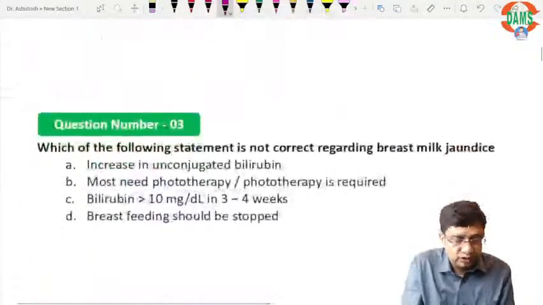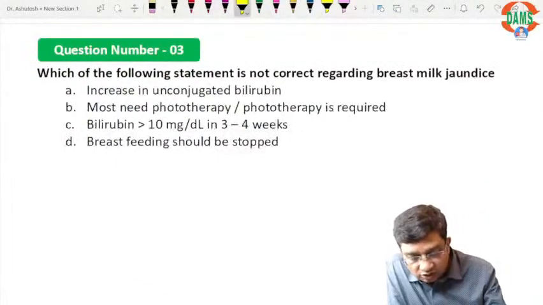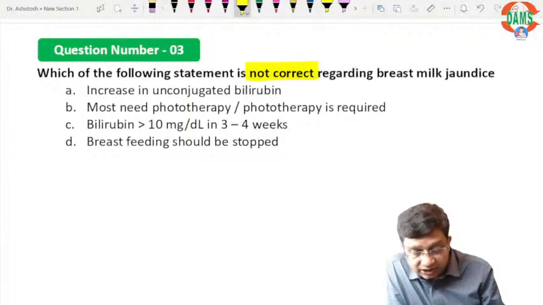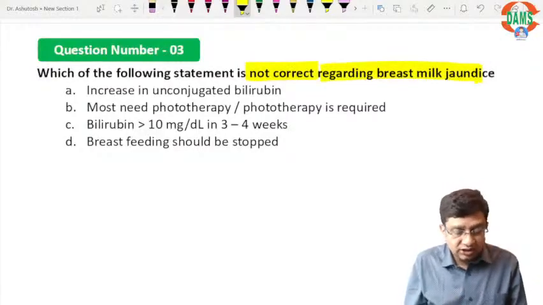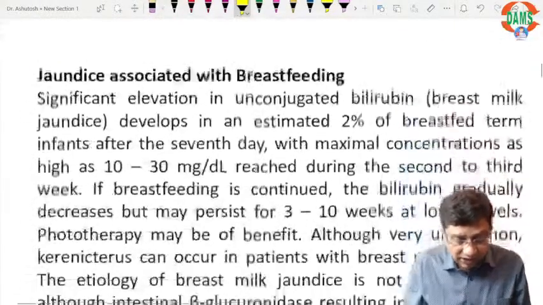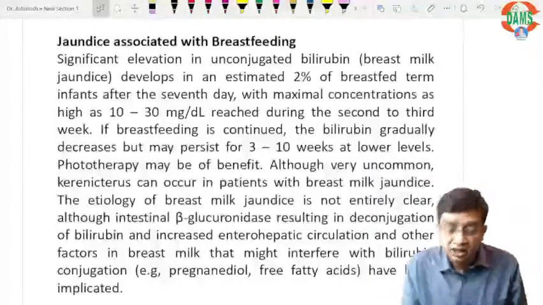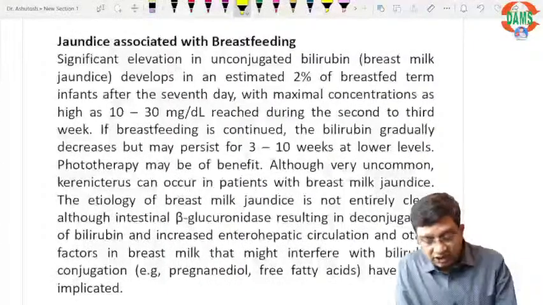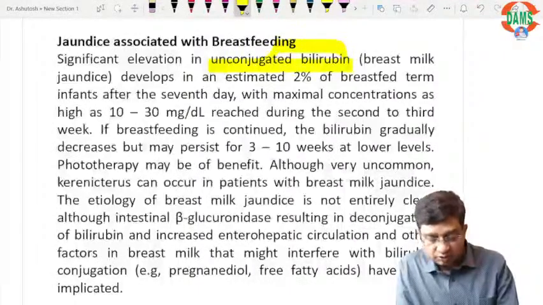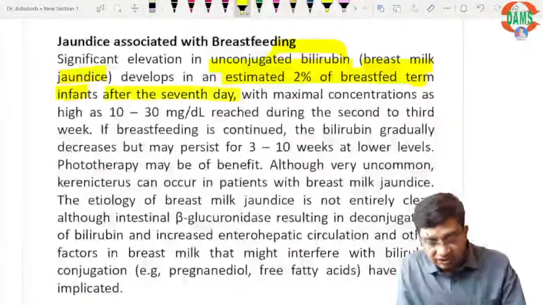Okay, Anuj. So going on to the next question. Which of the following statements is not correct regarding breast milk jaundice? Before answering this question, let's read the exact line given in the textbook of Nelson regarding breast milk jaundice. It says: significant elevation in unconjugated bilirubin, breast milk jaundice develops in an estimated 2% of breastfed term infants after the 7th day,